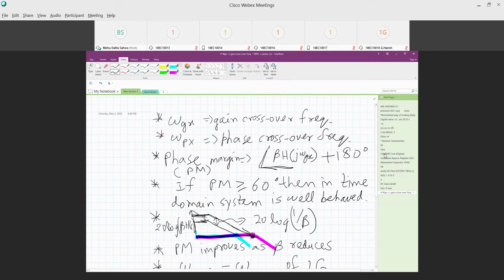Another pole, it starts going down at minus 40 dB per decade. A pole is the frequency at which the slope of the Bode plot gain changes by an additional minus 20 dB per decade. And the 3 dB frequency is the first pole frequency. Does it answer your question?